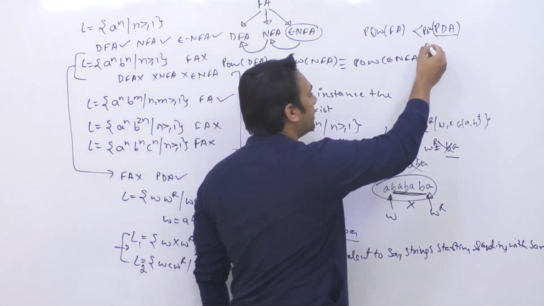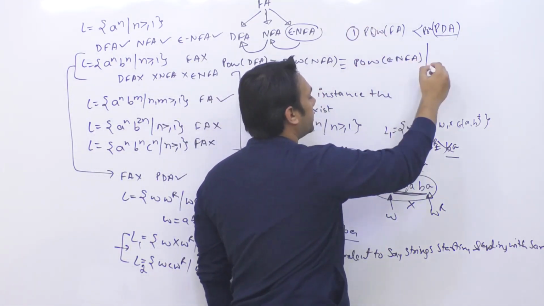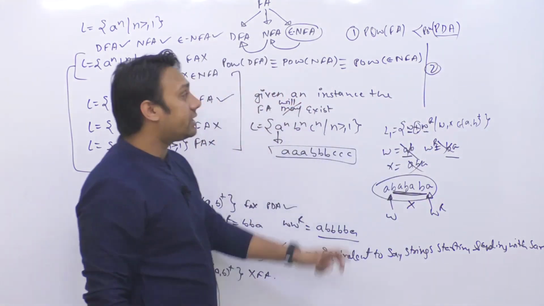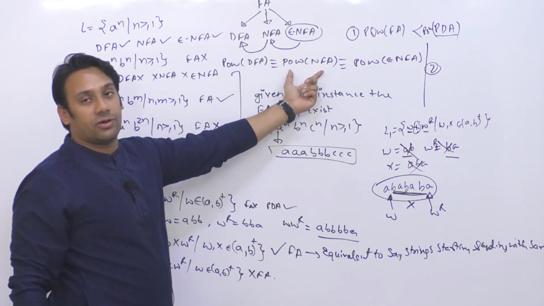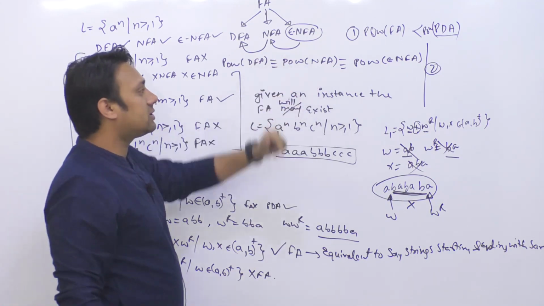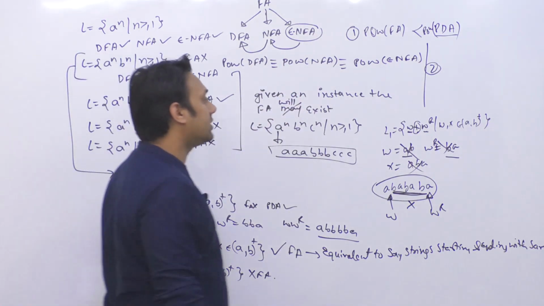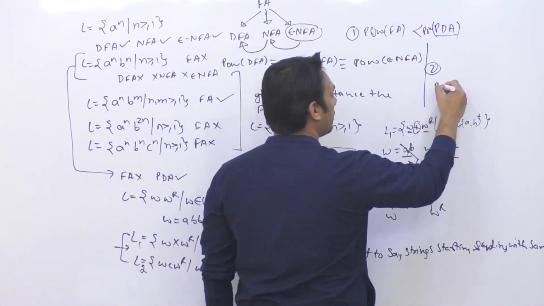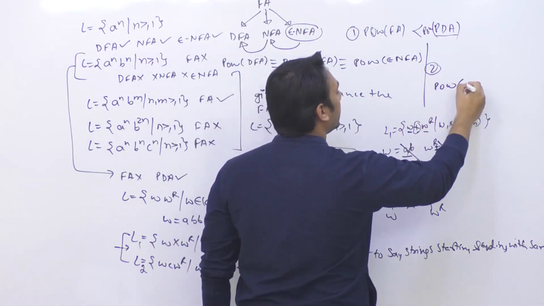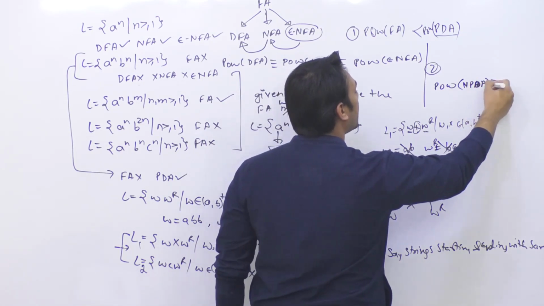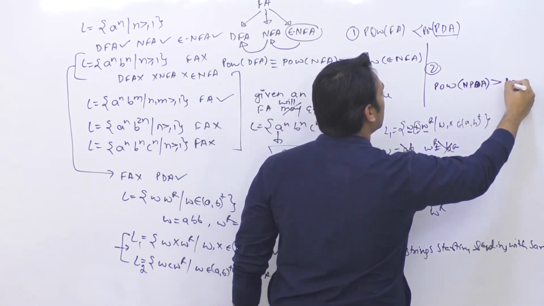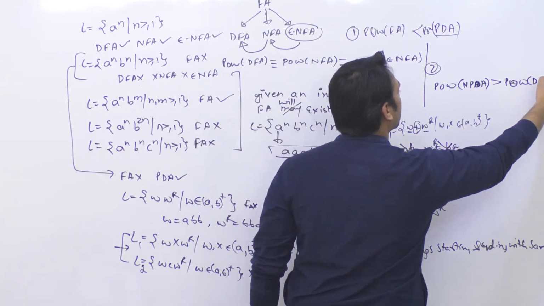And the second important point here is, this is actually the first important point, and the second important point is, in case of finite automata you can say the power of a DFA is equivalent to the power of NFA, but this is not applicable in case of PDA. You can say the power of a non-deterministic pushdown automata is actually much higher as compared to the power of deterministic pushdown automata.